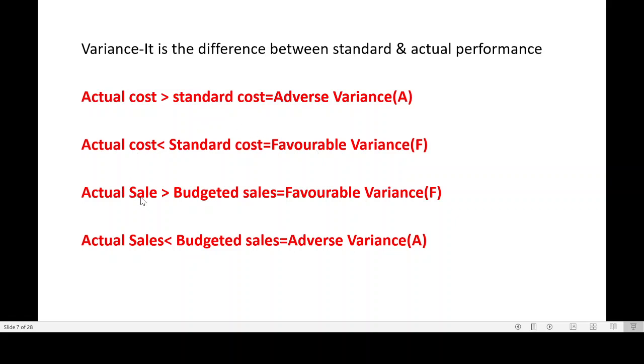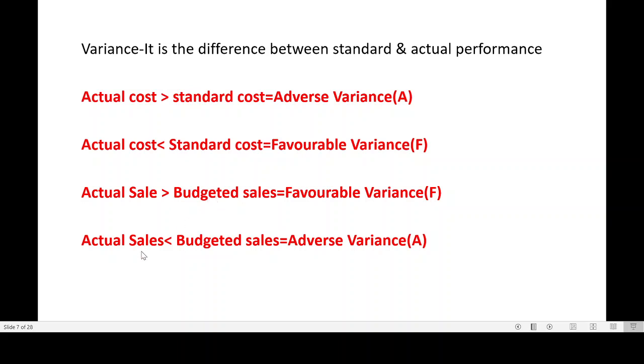Now next is given for sales. The way I consider a standard for cost, in the same way we can consider it for sales as well. We'll be budgeting our sales, and we'll be comparing it with the actual performance. If your actual sales is more than budgeted sales, it will be considered a favorable variance. This is opposite, because if your sales is more, it is always good.